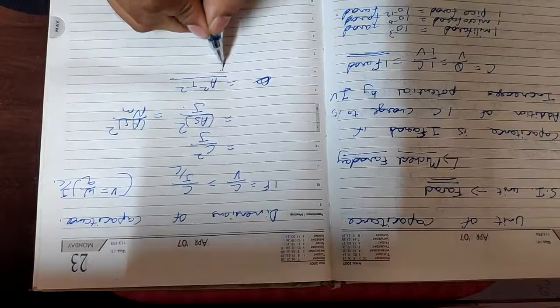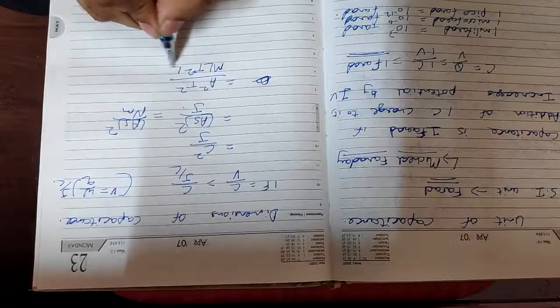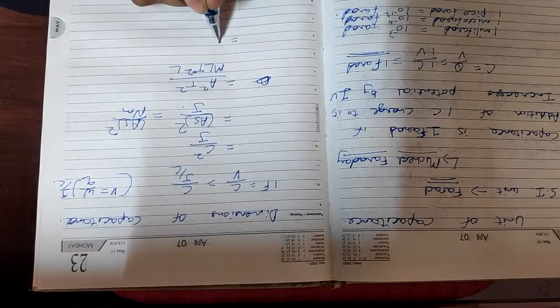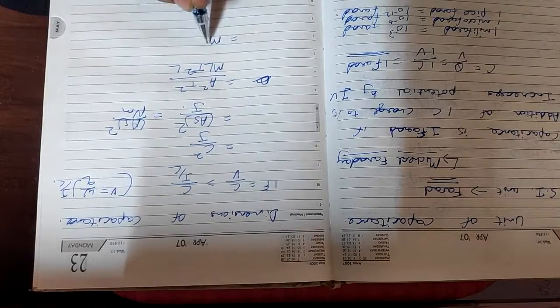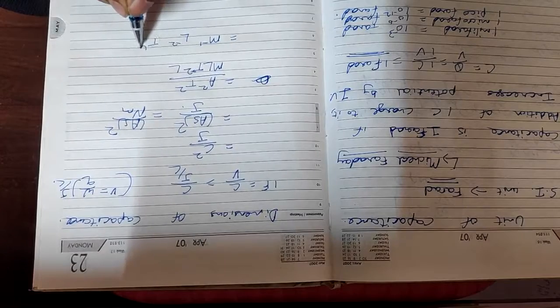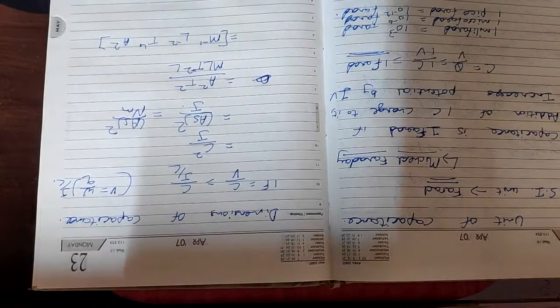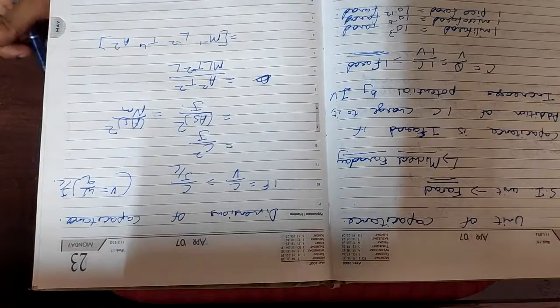So what will be the dimension of Newton? It will be M L T minus 2. So ultimately, what will be the answer? It will be M minus 1 L minus 2 T raised to 4 and A square. This is the dimension of capacitance. I hope this much part is very clear to you. If you don't understand anything, you can ask me anytime.